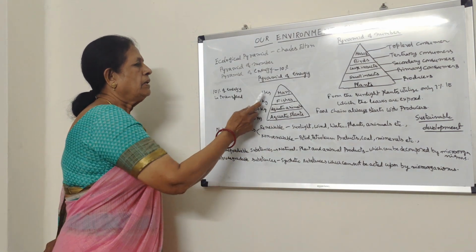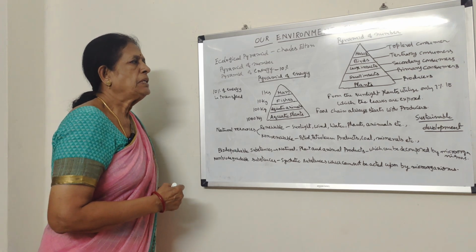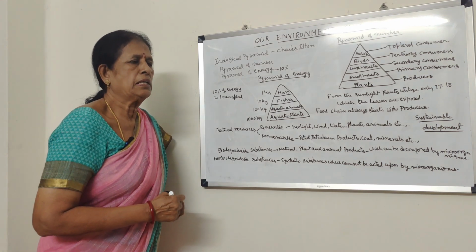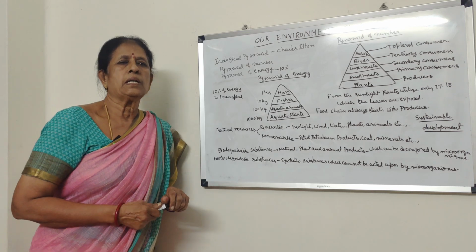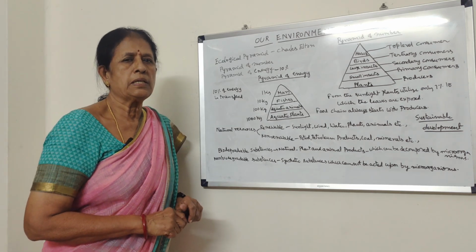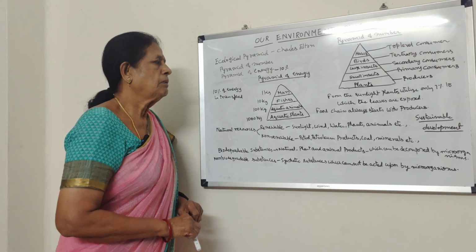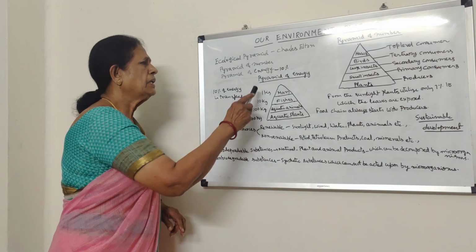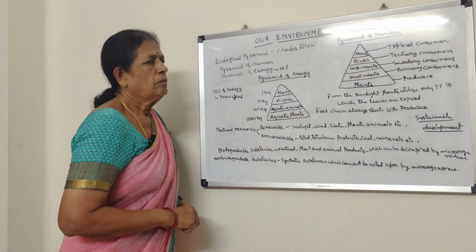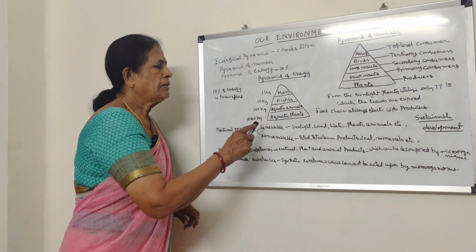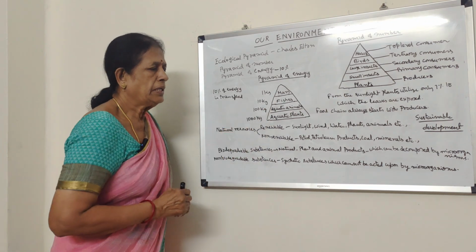And in the same way, pyramid of energy. So what is pyramid of energy? It means biomass is present in the organism. What is biomass? Biomass is the organic material that is present in the organism which can be converted into energy. That is called biomass. So here, in pyramid of energy, not all the energy that is present at one level can be transferred to another level. So let us see the example.